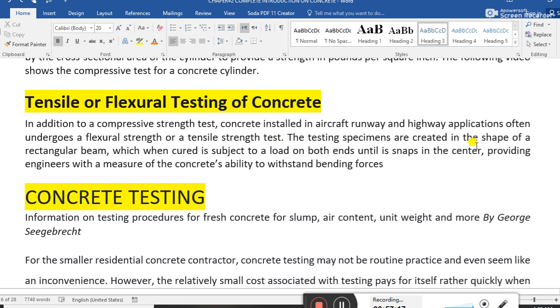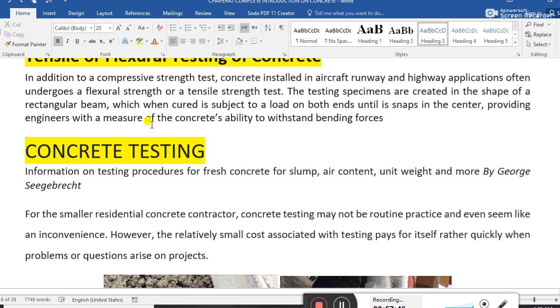Specimens are created in the shape of a rectangular beam, which when cured is subjected to load on both sides until it snaps in the center, providing engineers with a measure of the concrete's ability to withstand bending force. It's called the tensile or flexural testing of concrete.